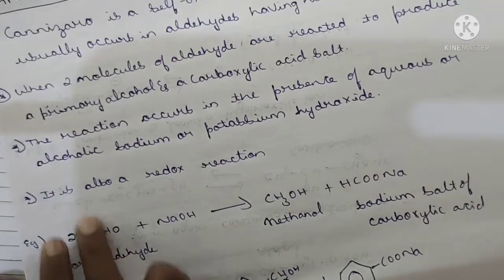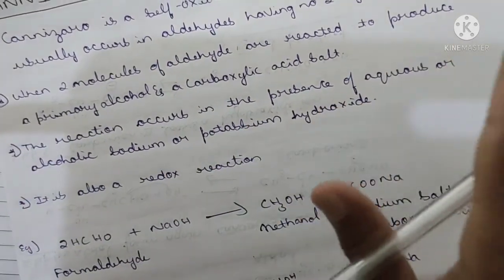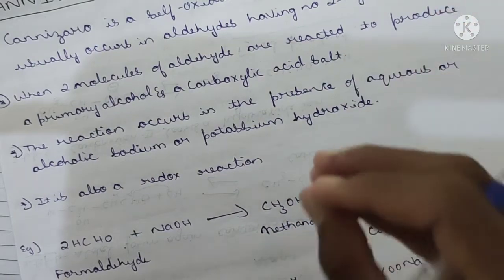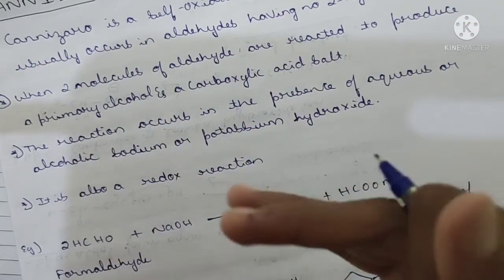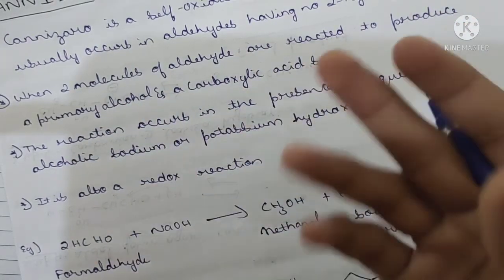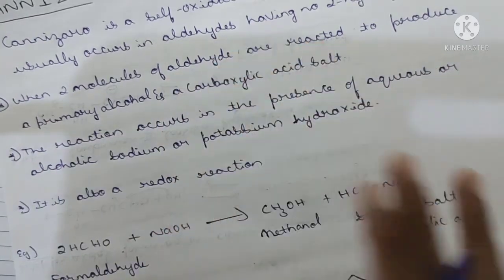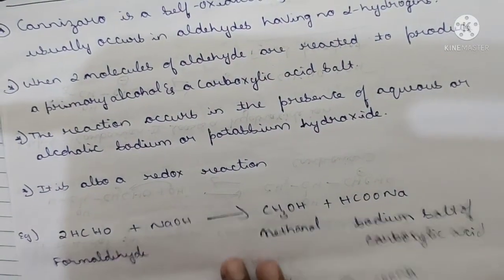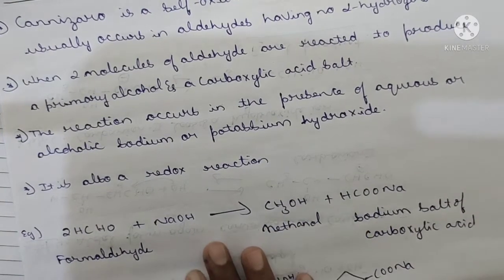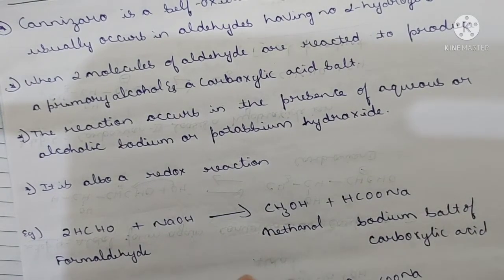The reaction occurs in the presence of aqueous or alcoholic sodium or potassium hydroxide, that is NaOH or KOH. Clear? These two bases we are using here, either KOH or NaOH.